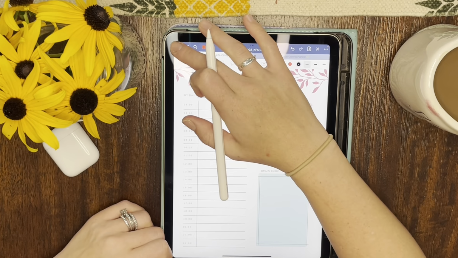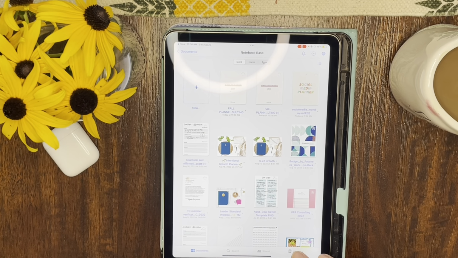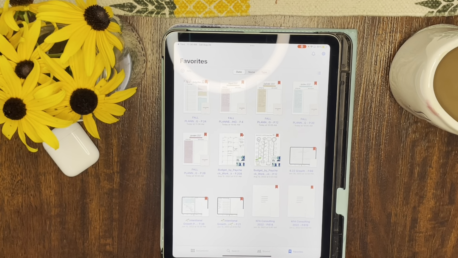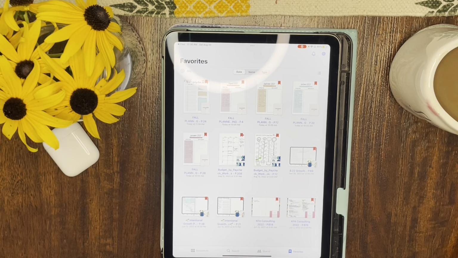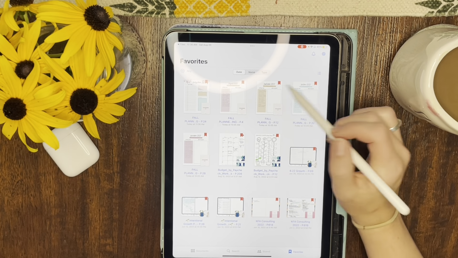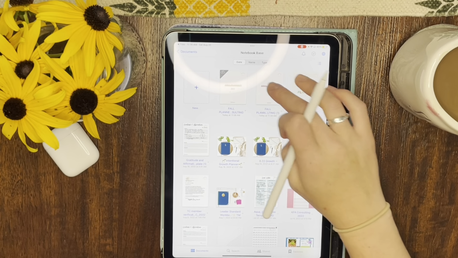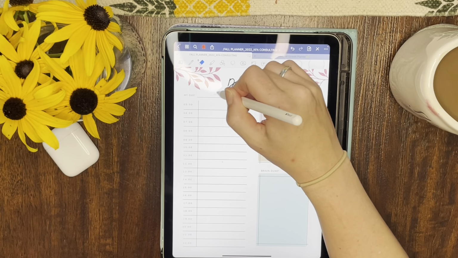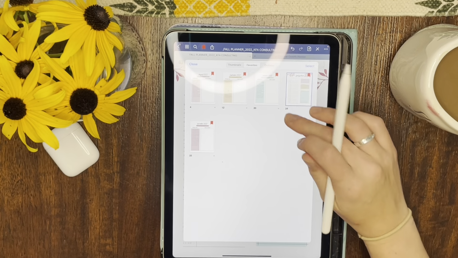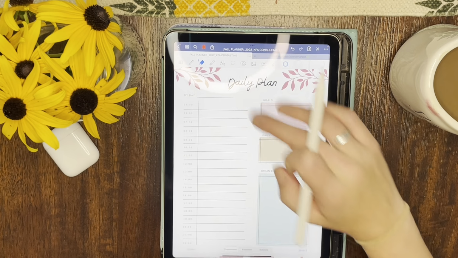So that's pretty cool. The other tip that you might not know is that down here, there's a little favorites icon, and it's actually going to save all your favorites here as well. So you don't even have to be in your planner to get to your favorites. You can also just be in the GoodNotes app in general. So that is pretty cool. I really, really like that. So that is how I would suggest navigating in the planner once you get it.